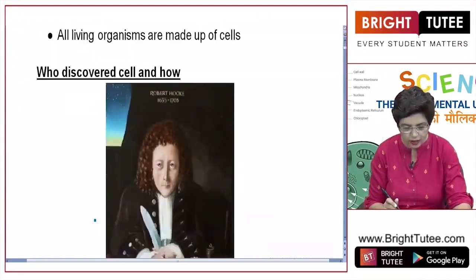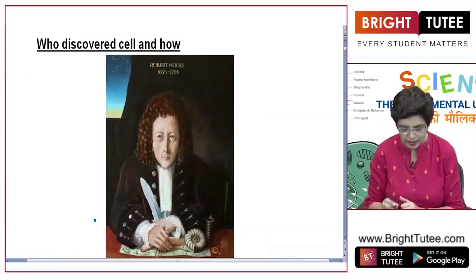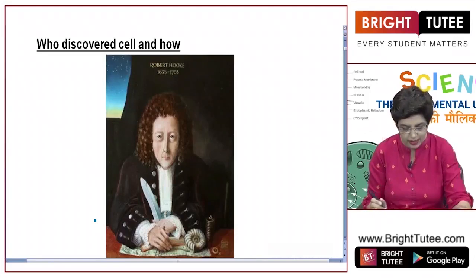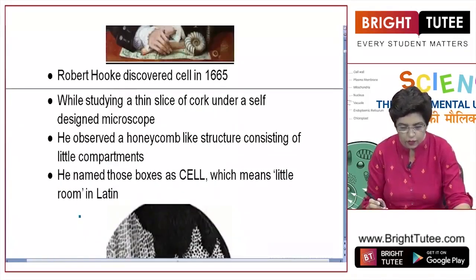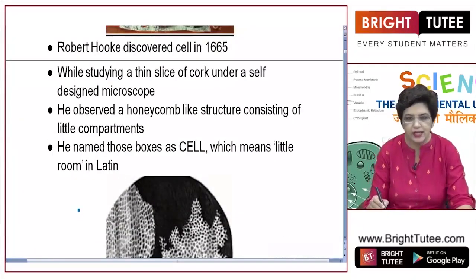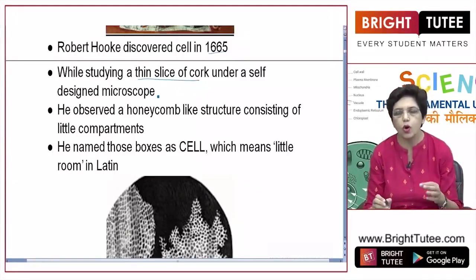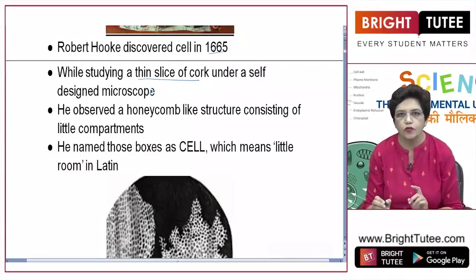So, who discovered the cell and how? This great scientist Robert Hooke was the first person to discover the cell and to coin the term cell. He discovered the cell in 1665 while studying a thin slice of cork under a self-designed microscope. He took a thin slice of cork. Cork is the outermost part of the bark of a big tree.